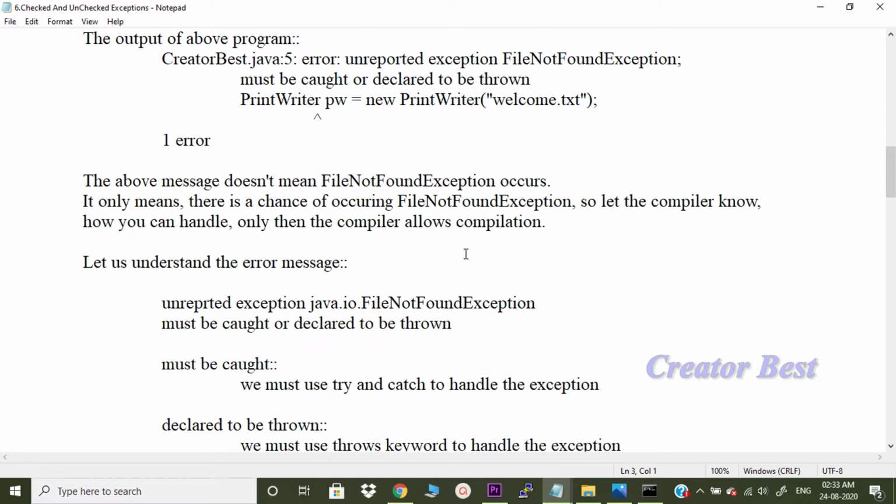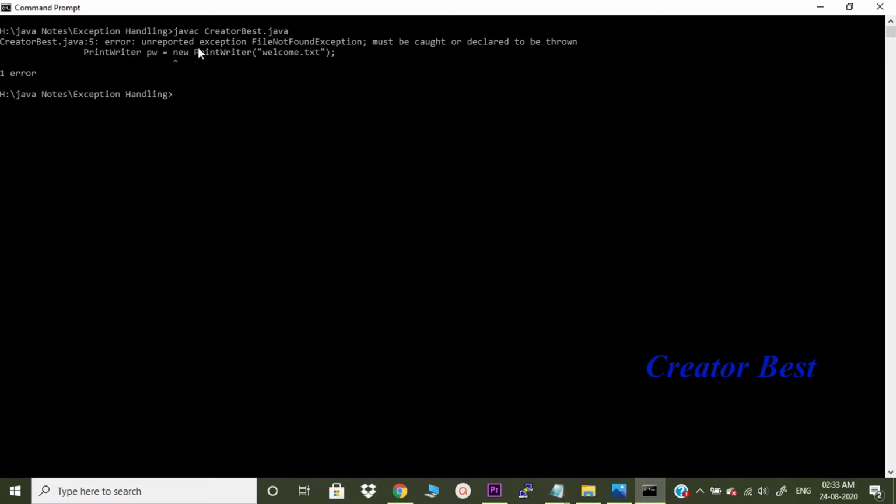So what is the error thrown? Unreported exception. It is not saying there will definitely be an exception. There is a chance of getting a FileNotFoundException, which must be caught or declared to be thrown.